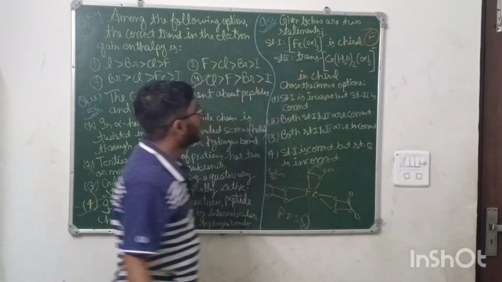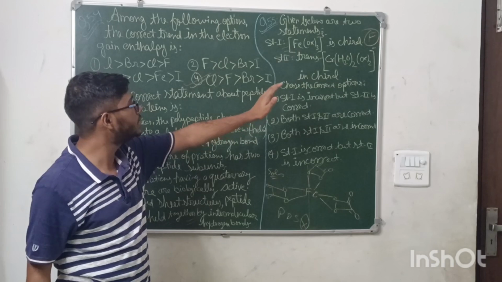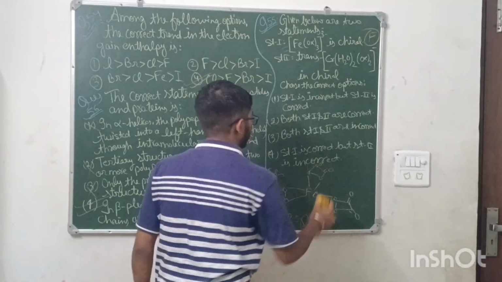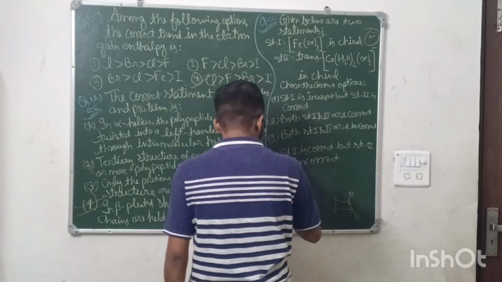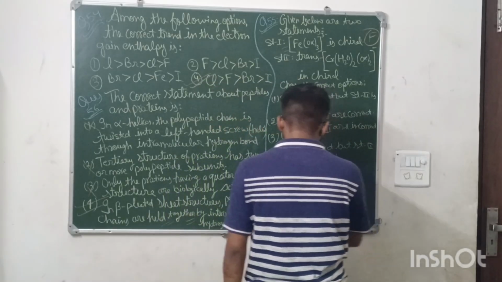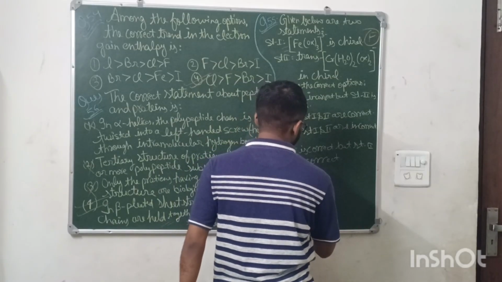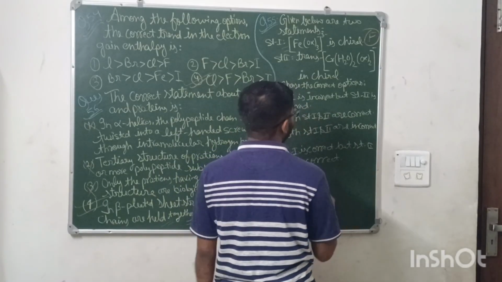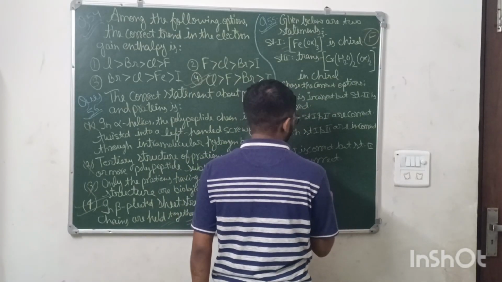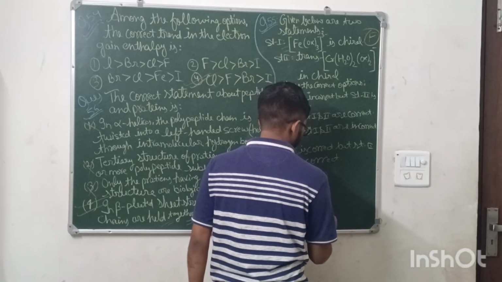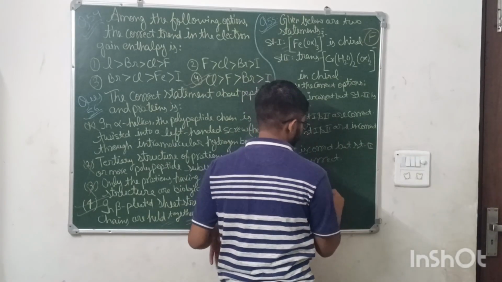Second statement, trans-[Cr(H2O)2(ox)2] minus is chiral. Let us see the second one. Trans means atoms are at 180 degrees. So this is H2O, H2O, and two oxalate ions are there.